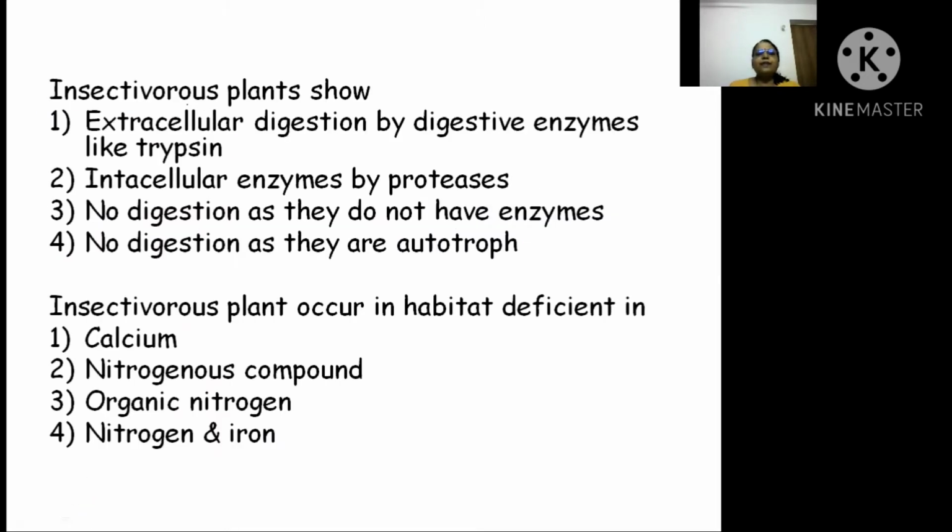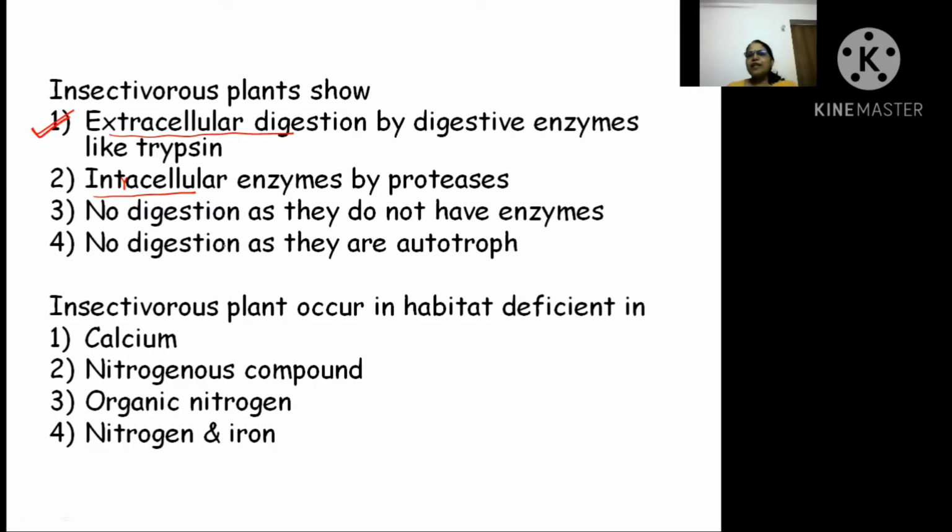Now the next question. These insectivorous plants show which type of digestion? Are they showing extracellular digestion, intracellular digestion, or no digestion at all? First of all, you know very well that they are killing the insects for the nitrogen, so it means they will do digestion. But the question is, is it extracellular or intracellular? Your answer will be extracellular digestion.